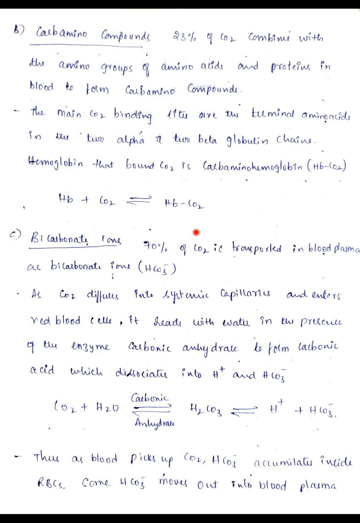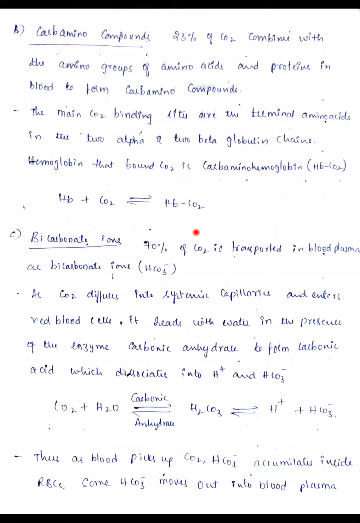It reacts with water in the presence of the enzyme carbonic anhydrase and forms carbonic acid, which dissociates into H plus and bicarbonate ions. I hope you are familiar with this reaction: carbon dioxide reacts with water molecules in the presence of carbonic anhydrase, forming carbonic acid, which is easily broken down into H plus and bicarbonate ions.